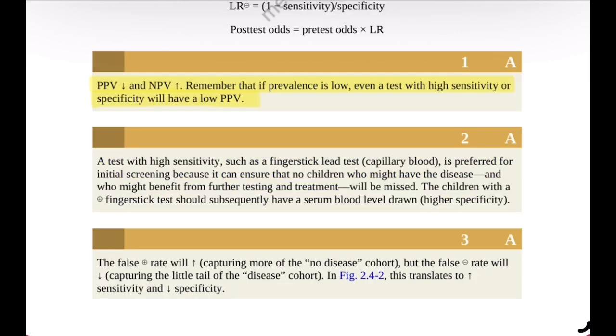Answer. A test with high sensitivity, such as a fingerstick lead test, capillary blood, is preferred for initial screening. This ensures that no children who might have the disease and who could benefit from further testing and treatment are missed. Children who have a positive fingerstick test should then have a confirmatory serum blood level test, which has higher specificity.